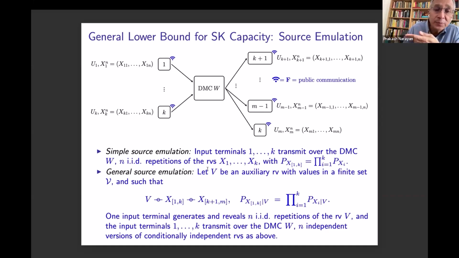The way this is actually implemented is that one input terminal generates and reveals n IID repetitions of the random variable V through public communication. And then the input terminals 1 through K transmit over this channel n independent versions of these conditionally independent random variables. So some correlation has been induced between the channel inputs. And V is free, so the input terminals can choose V in any manner they want.